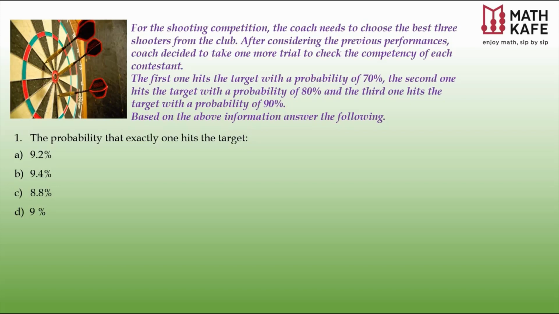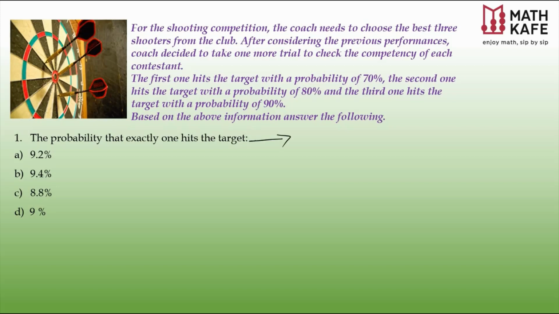For the shooting competition, the coach needs to choose the best 3 shooters from the club. After considering the previous performances, the coach decides to take one more trial to check the competency of each contestant. The first one hits the target with a probability of 70%, the second one 80%, and the third one 90%. Here are the questions, and I hope you understood what type of question this is. The probability that exactly one hits the target.